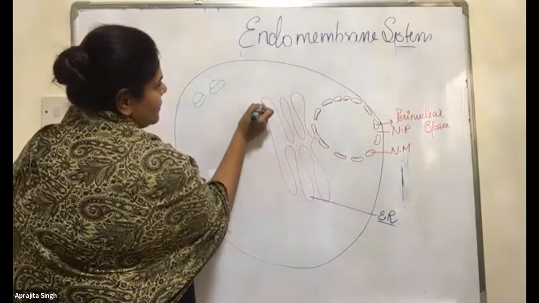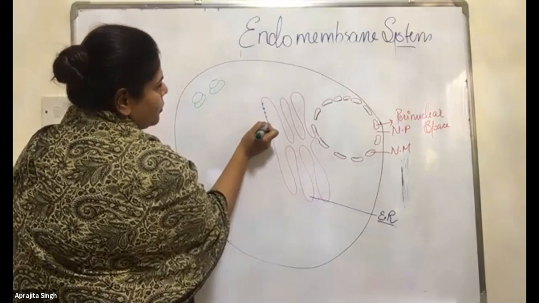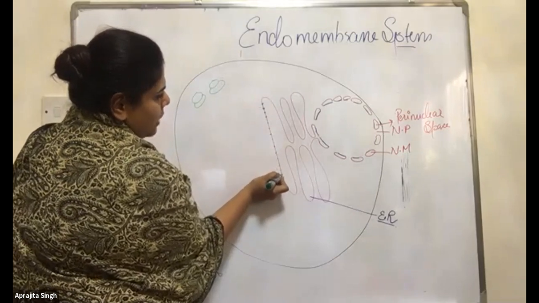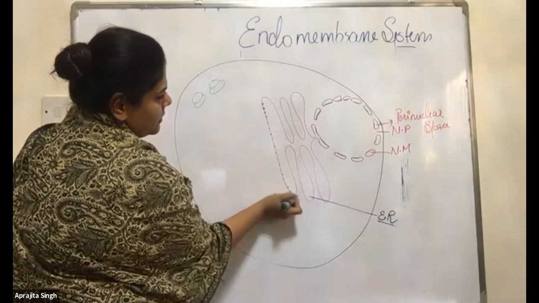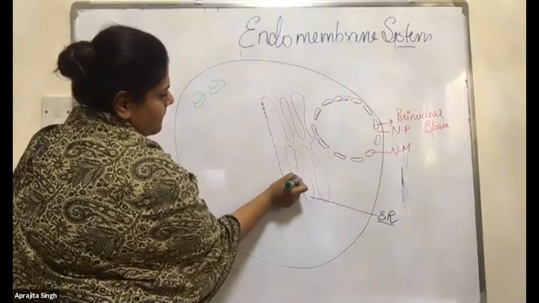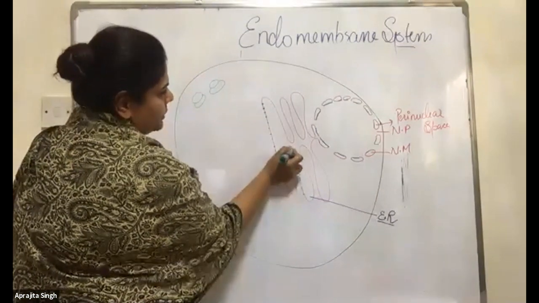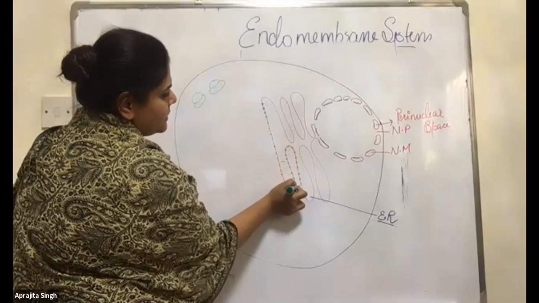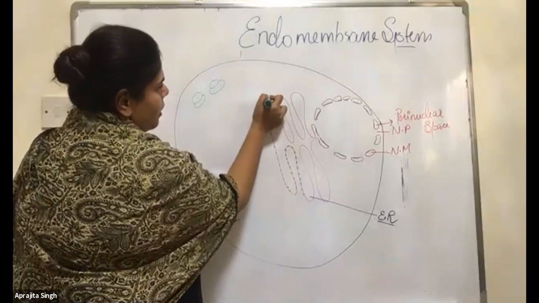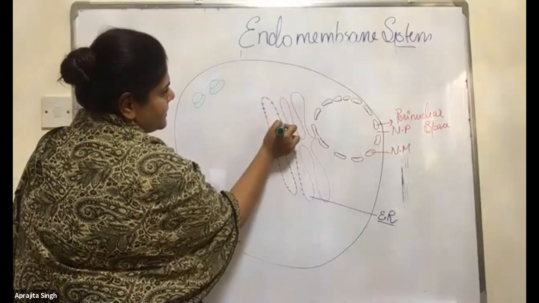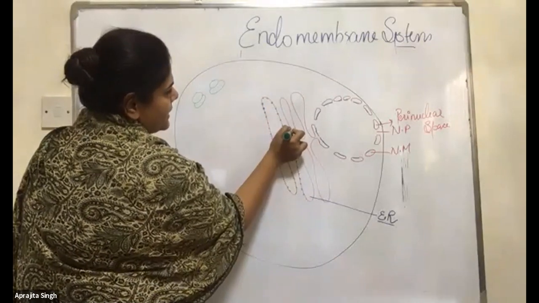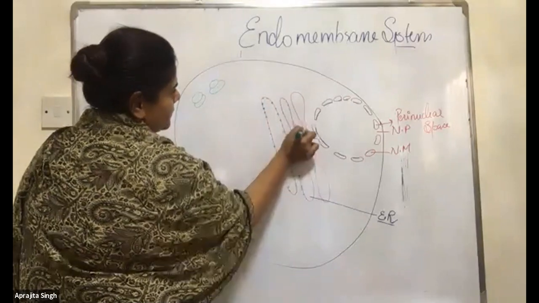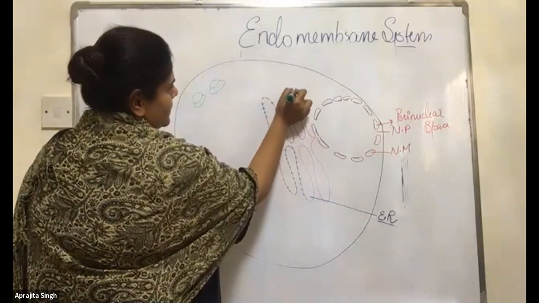Now, the ribosomes are present on the outer surface of the ER. Never make them inside. It will be wrong. They are present on the outside surface, like this.